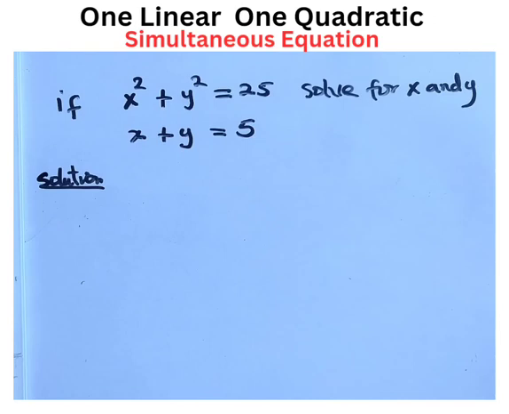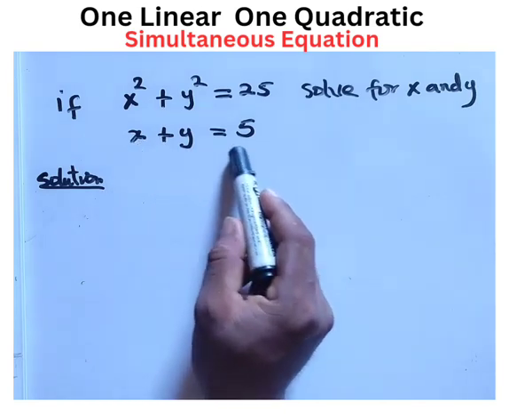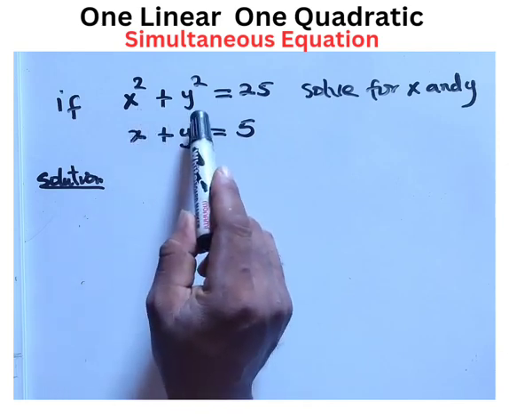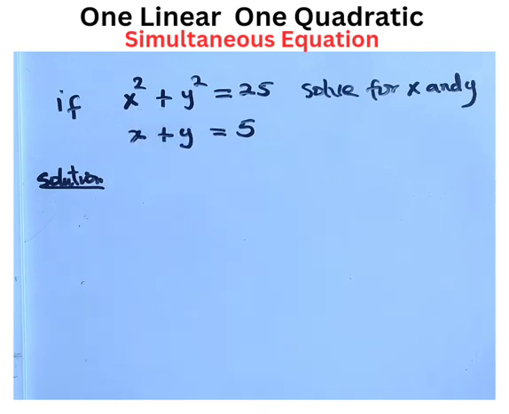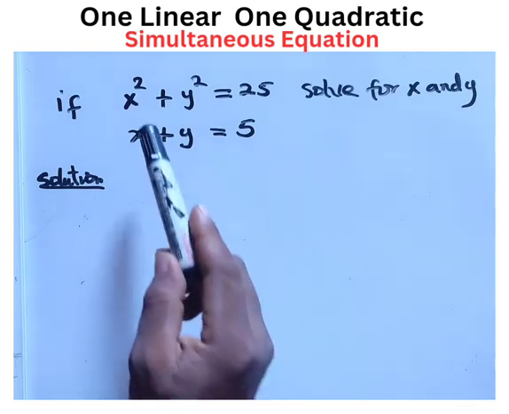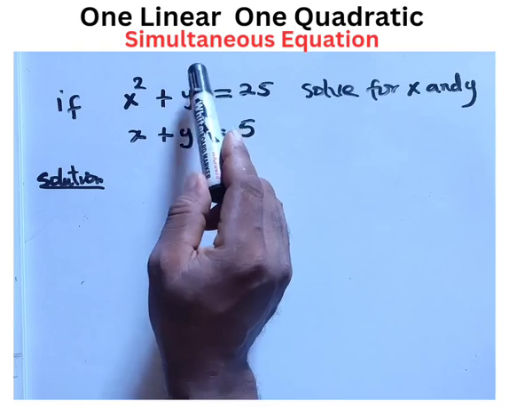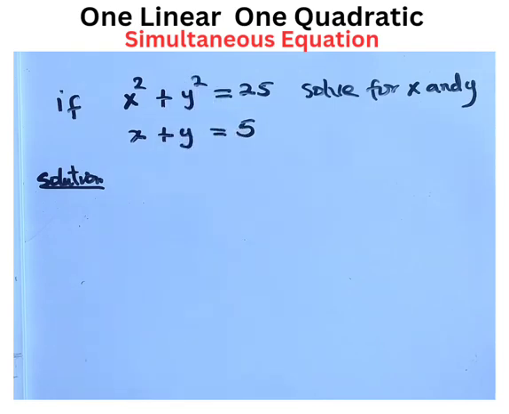In this question, we are dealing with one linear, one quadratic. This is the linear equation x plus y equals 5. As you can see, the power of the unknown is 1, so that is why we call it a linear equation. But here we have a quadratic equation because the highest power of the unknown is 2. So we have one linear, one quadratic, and we are going to solve these equations for x and y simultaneously.